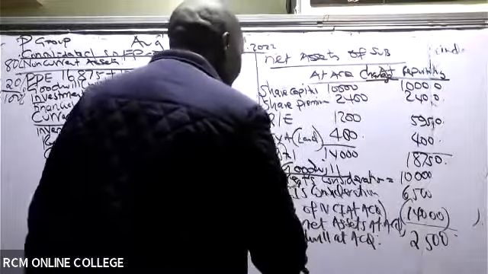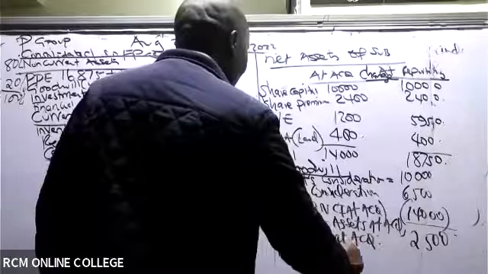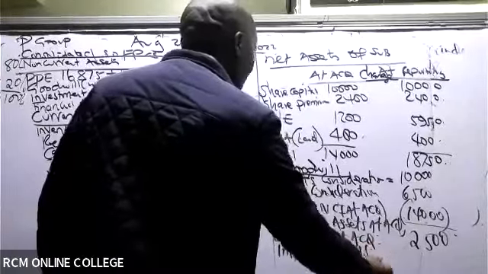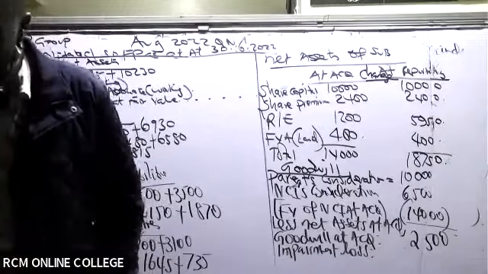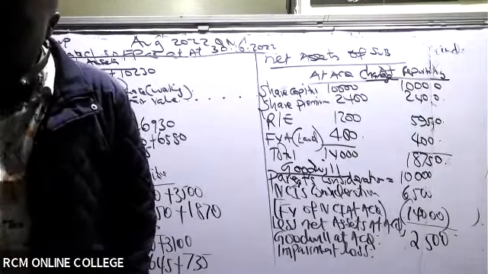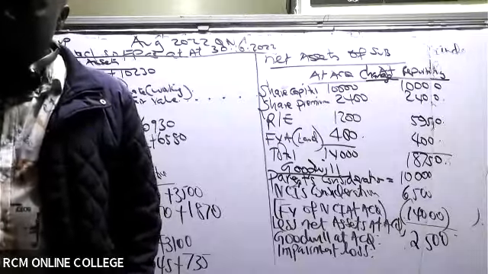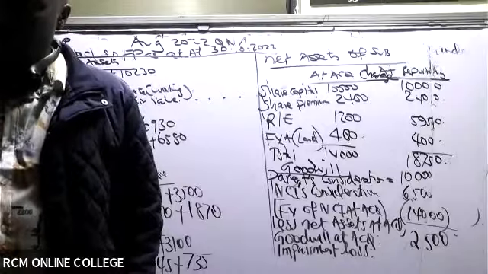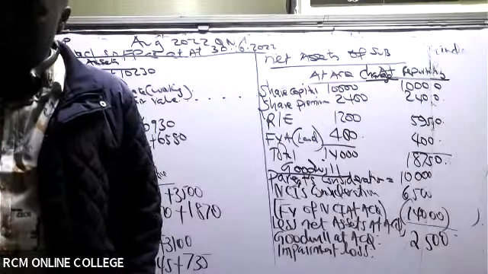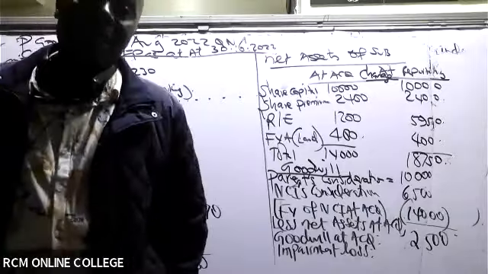Then do we have any impairment loss? Have they given us a policy on impairment? Yes. Look at note number 4. Goodwill was tested for impairment immediately after the additional acquisition of interest in S Limited and was considered impaired by 10%.